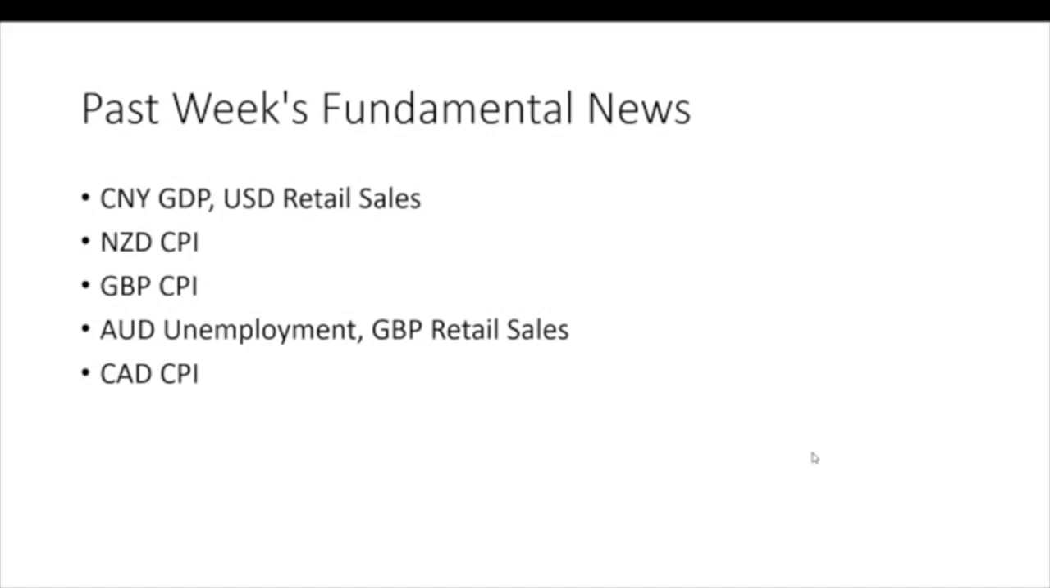So past week's fundamental analysis. On Monday, we had the GDP for China Yuan, and then we had the USD retail sales. China Yuan results was as consensus, and there was not much movement for the China Yuan itself as well as AUD, as they both are interrelated. And then for the USD retail sales, it was better than expected, and it actually caused the USD to boost for the first half of the week.